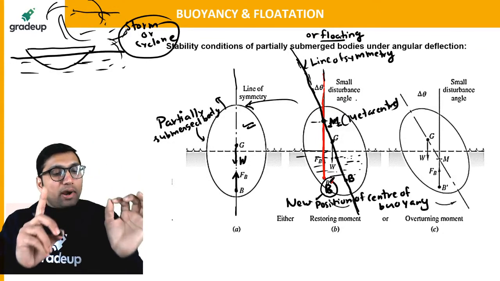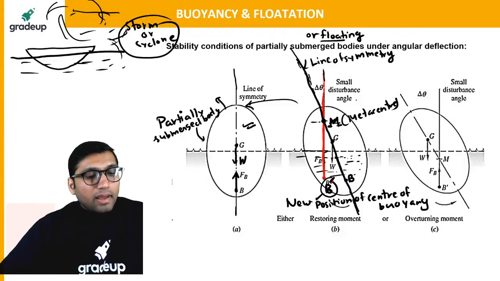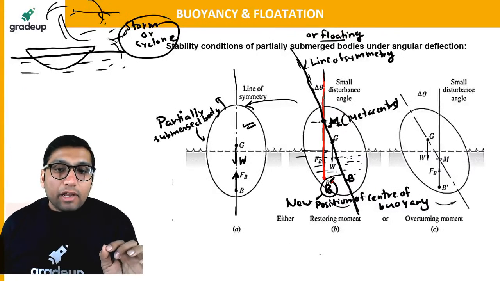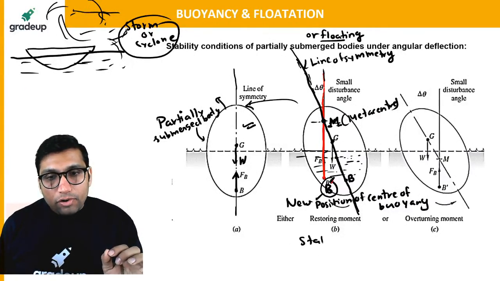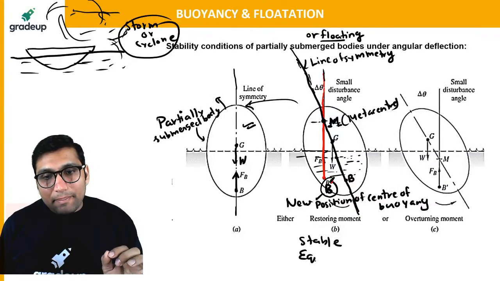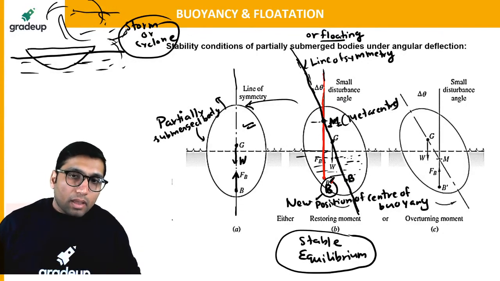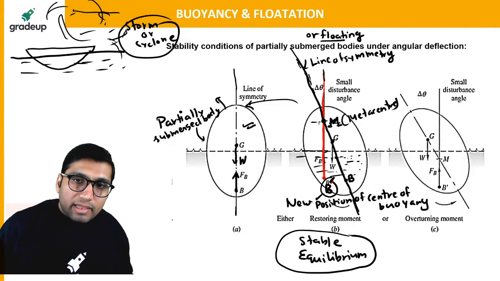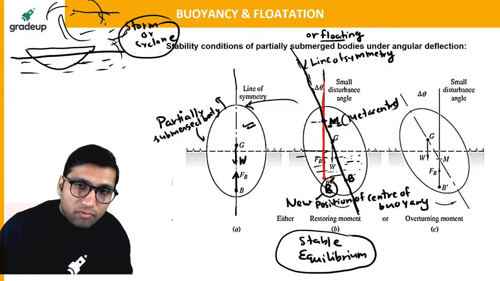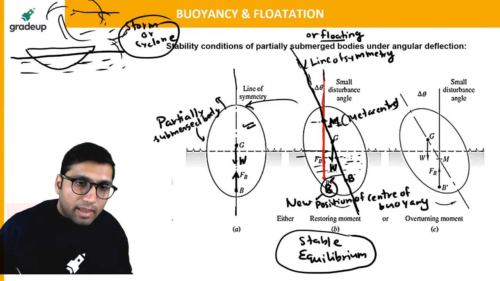Now I'd like to point a very important thing out here, that under stable equilibrium, what will happen? Under stable equilibrium, you can see that this is a point at which weight is acting downward, and we also have a point at which the force of buoyancy will be acting upward.